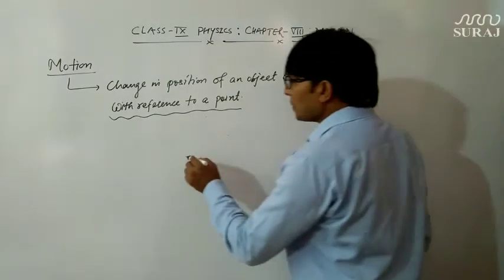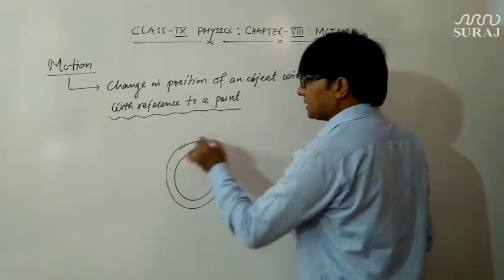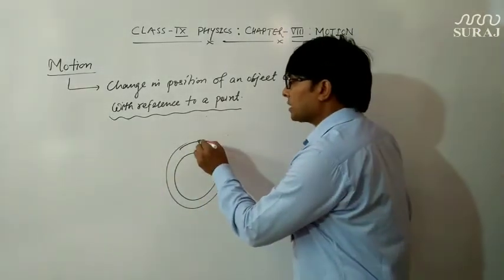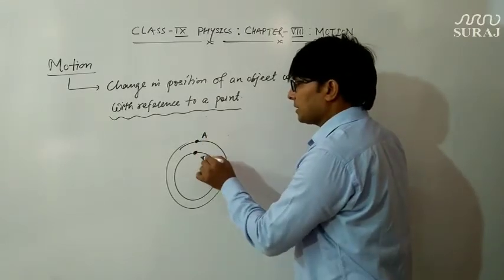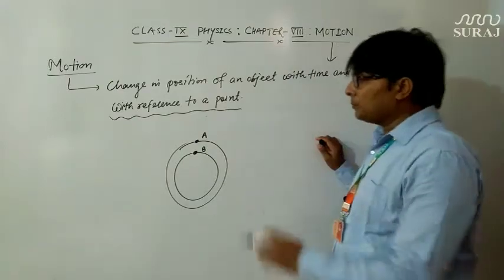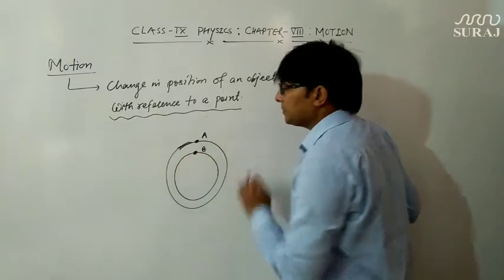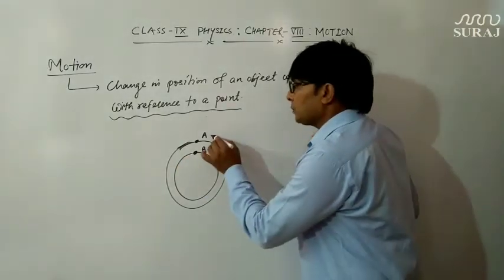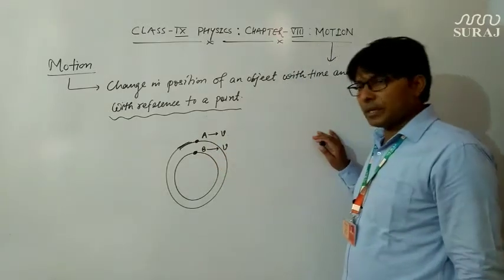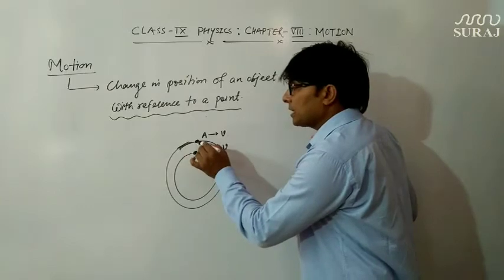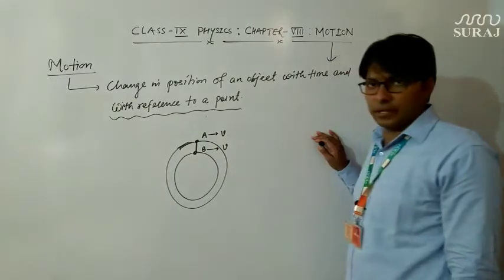Suppose there are two circular tracks like this and two runners are moving on these tracks. Suppose this is runner A and this is runner B, and both are moving with the same speed V, and both start from the same point, from here.